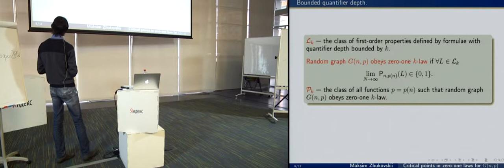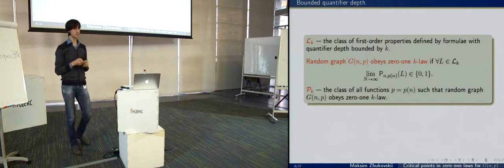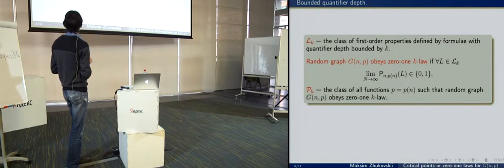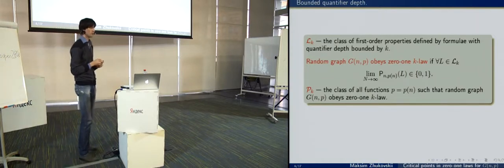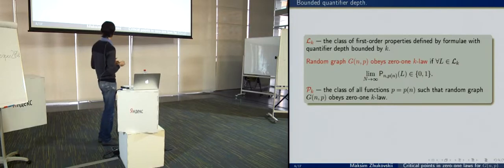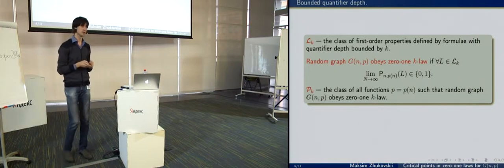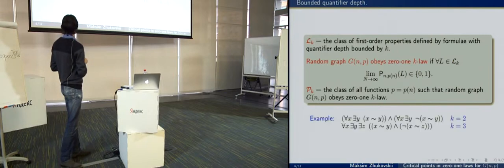And we say that the random graph obeys the 0-1 k law if for any property from this set either its probability tends to 0 or to 1. Let us also denote by Pk the class of all functions p such that the 0-1 k law holds. In this case, we say that the random graph obeys the 0-1 k law.